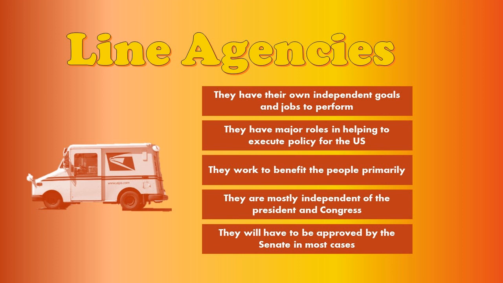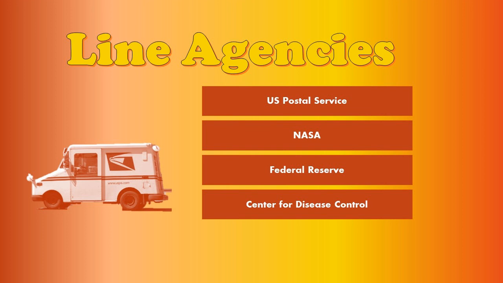But since these are things that serve you, these are going to be the kind of appointments that have to be approved by the Senate, because the Congress will want to have some input, since these are agencies that provide a service to you as well. So here's just some examples of line agencies. We'll go through tons of these, but this is pretty obvious when we think about having independent goals. The U.S. Postal Service delivers mail. That has nothing to do with partisan goals of the president. NASA explores space, same thing. Nothing to do with if a president's Democrat, Republican, whatever their ideological goals are.